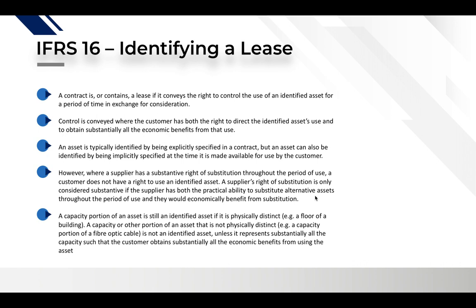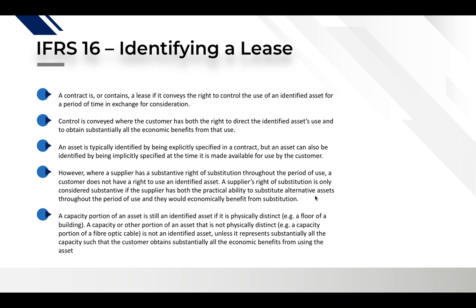A capacity portion of an asset is still an identified asset if it is physically distinct. Example, a floor of a building you can easily make physically distinct, so you can physically identify it, and it is considered an identified asset. A capacity or other portion of an asset that is not physically distinct, example, a capacity portion of a fiber optic cable, is not an identified asset unless it represents substantially all the capacity such that the customer obtains substantially all the economic benefits from using the asset.